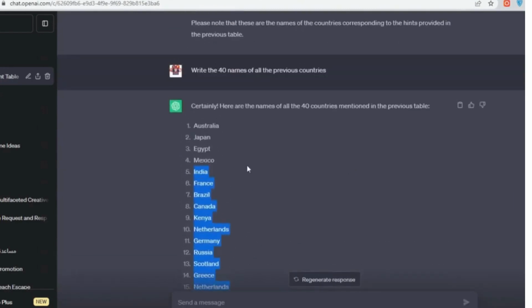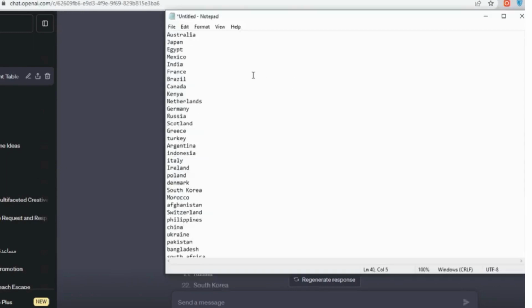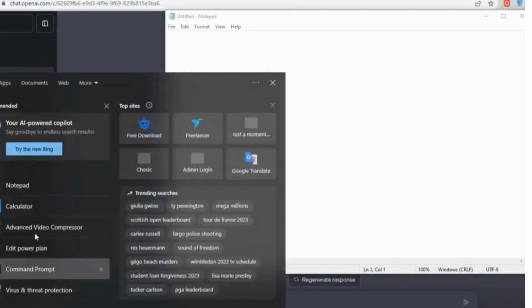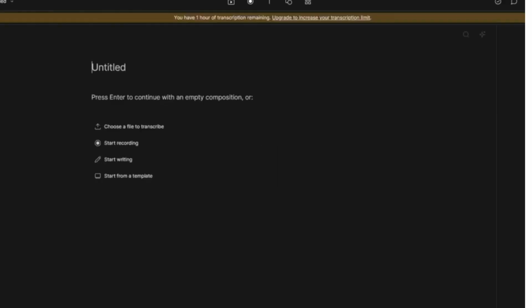After it generates the names, copy them and paste them to a notepad. Now put a dot at the end of the names and copy the names. For this tutorial I want to use Descript AI voice generator, but you can use Flicky or 11 Labs or any voice generator you like.